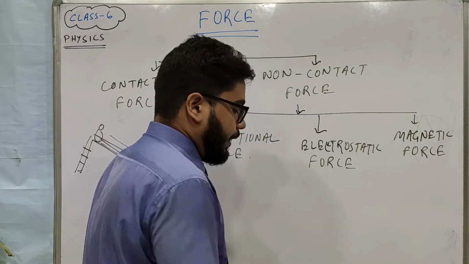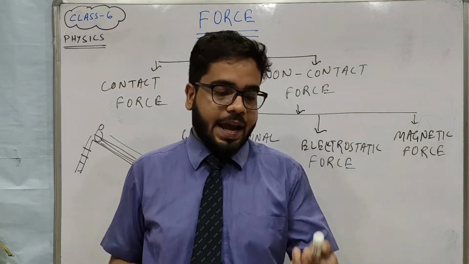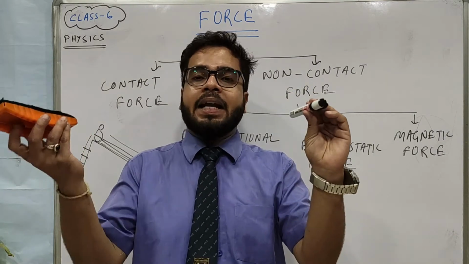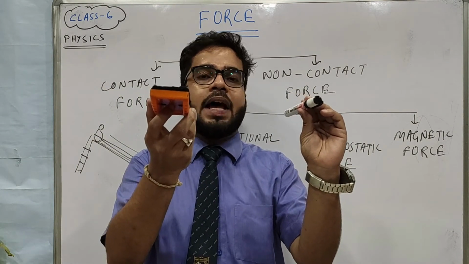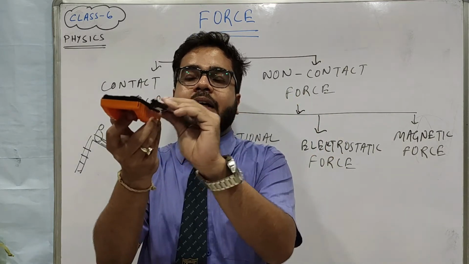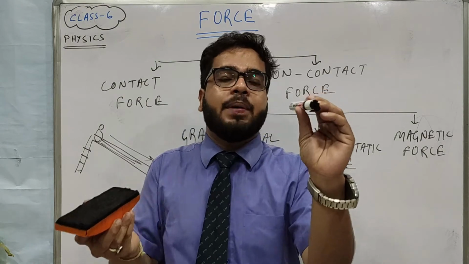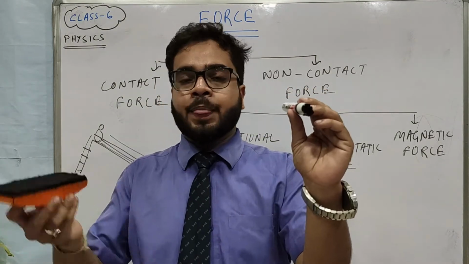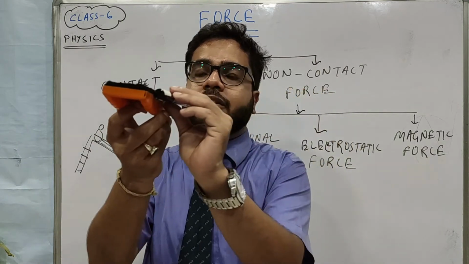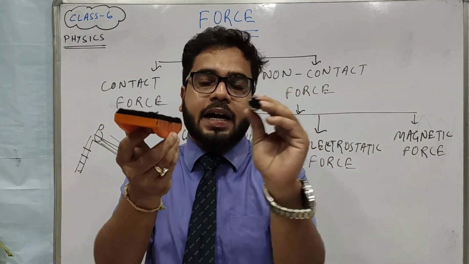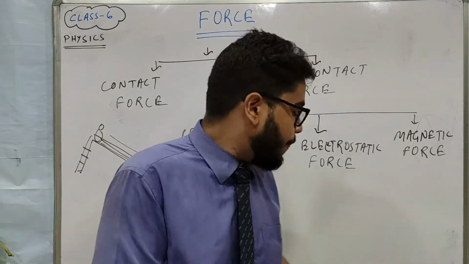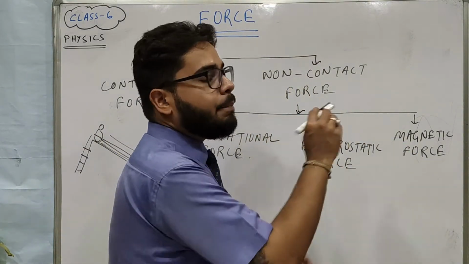Suppose this is a piece of magnet and this is a piece of iron. So this iron piece is kept, and if I bring the magnet near to the iron piece, what will you observe? The iron is being attracted. Initially the piece of iron was kept at rest, and as soon as I bring the magnet closer, the iron particle started moving. When it started moving, that means some force is applying on it. This force is known as magnetic force.